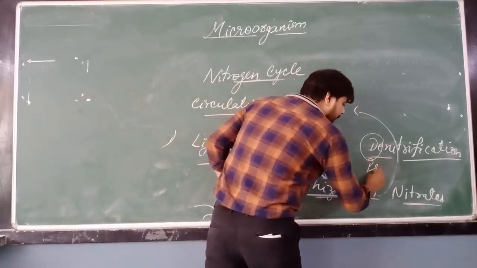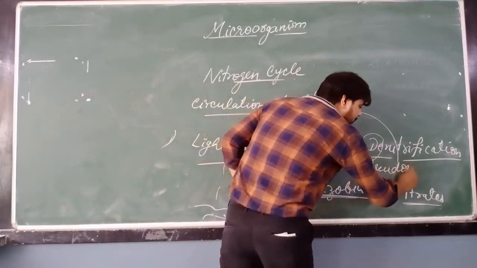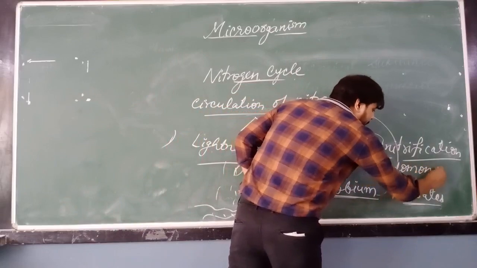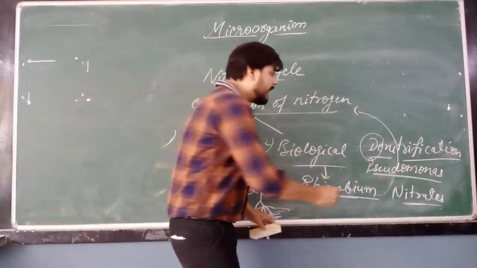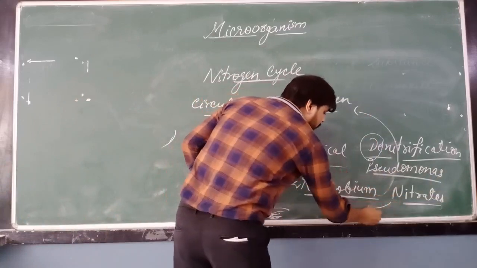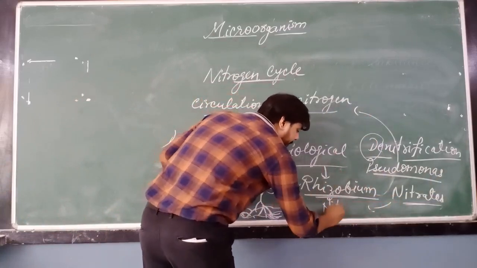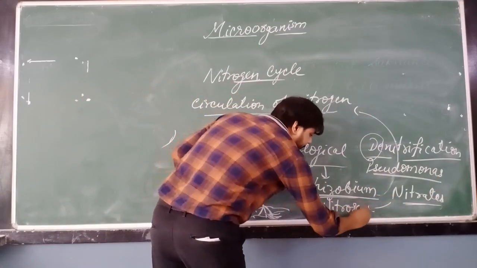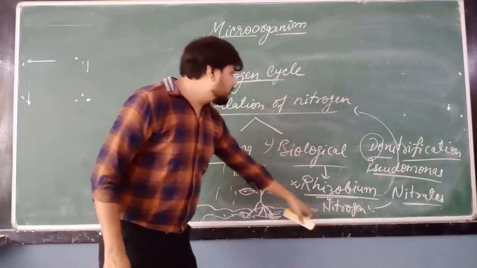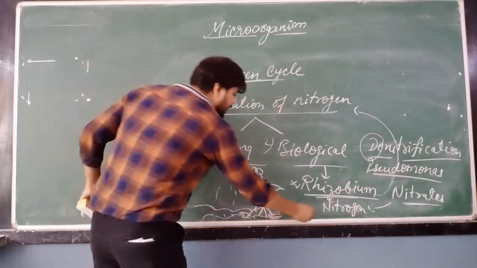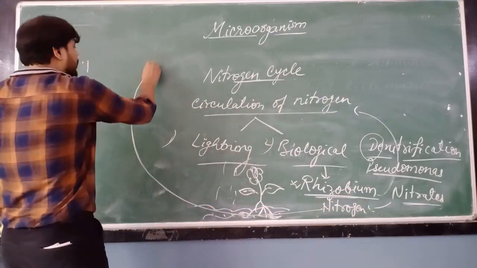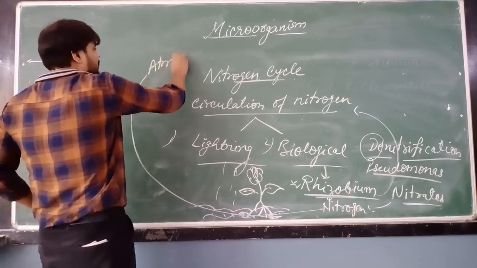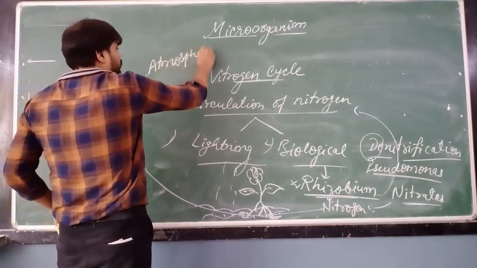Just keep this in your mind. This is what Pseudomonas bacteria. What they do, they just convert the nitrates into nitrogen. ठीक है, and return to the atmosphere. तो ये क्या करते हैं? इसको एटमॉस्फेयर में वापस से भेज देते हैं. Just send it to the atmosphere, return to the atmosphere.